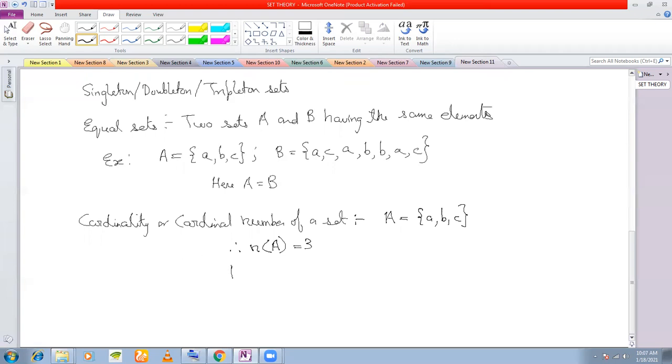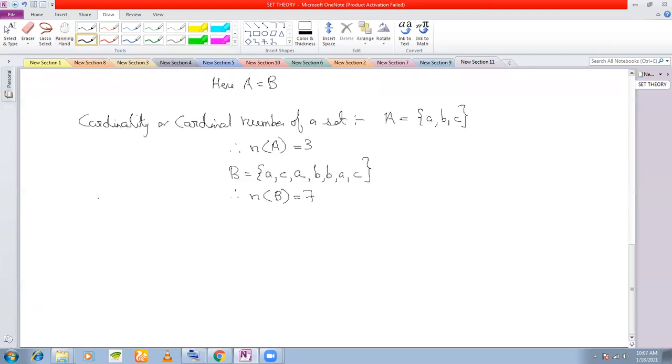Suppose you have the set B as above. This set we have. What is the cardinality of B? Cardinality of B is 7 because you count the number of elements to be 7. This is what is meant by cardinality. Next is equivalent sets.